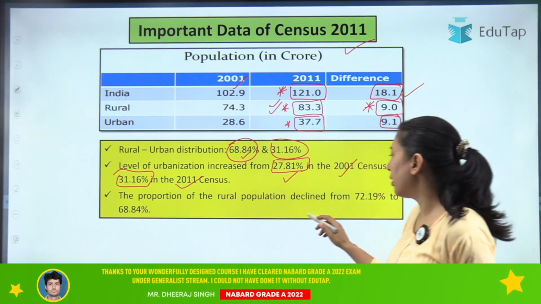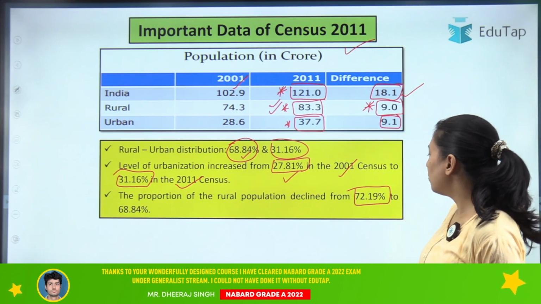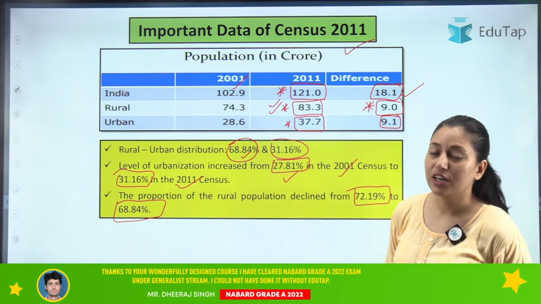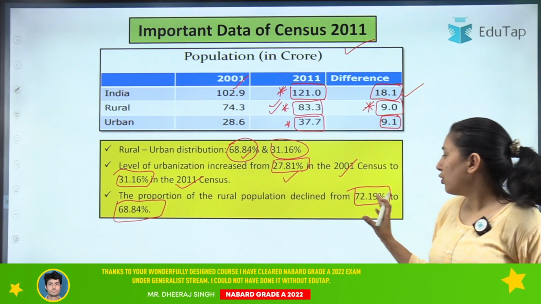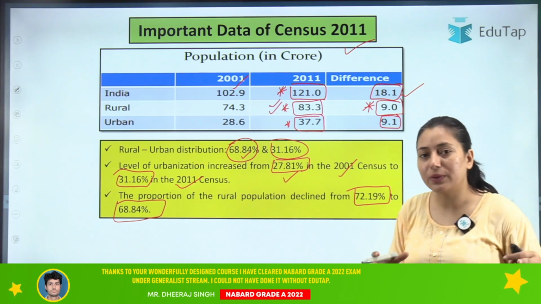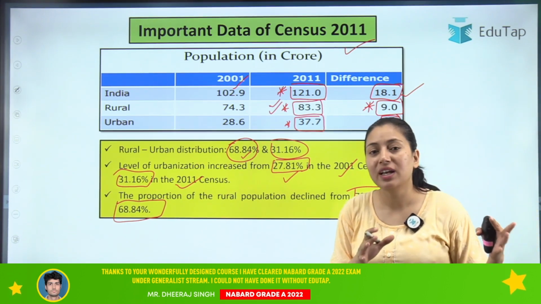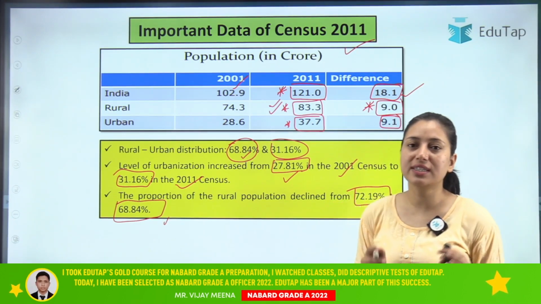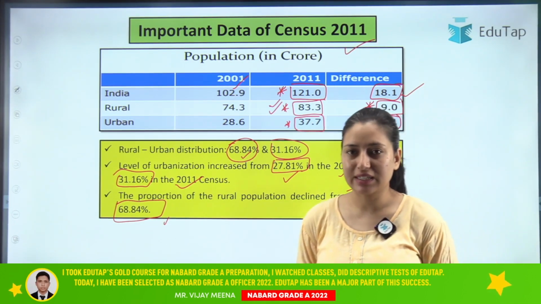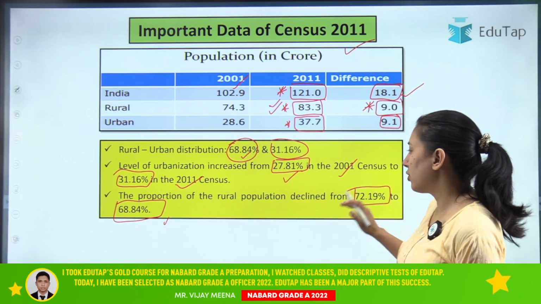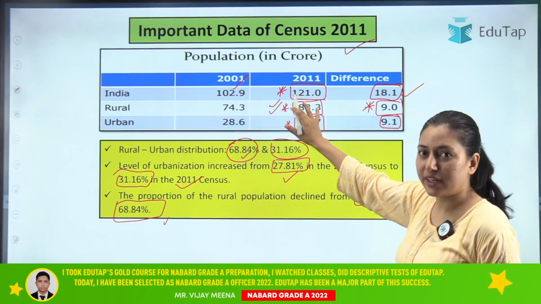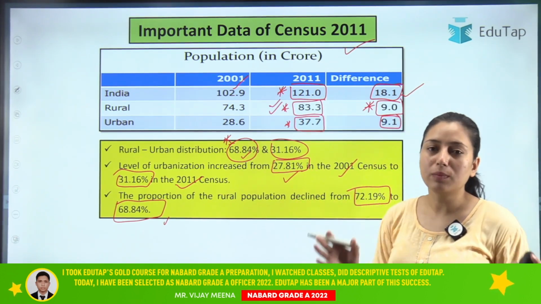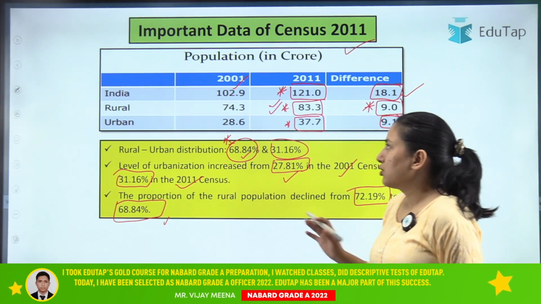Then the proportion of rural population has declined from 72.19 percent to 68.84 percent. So in 2011, the proportion of rural population as compared to 2001 has declined, and now the proportion is 68.84 percent. Clear? So these are very important data. From here you have to remember the population of rural area, then the percentage contribution of the rural population to the total population of the country. Clear? So this is important.